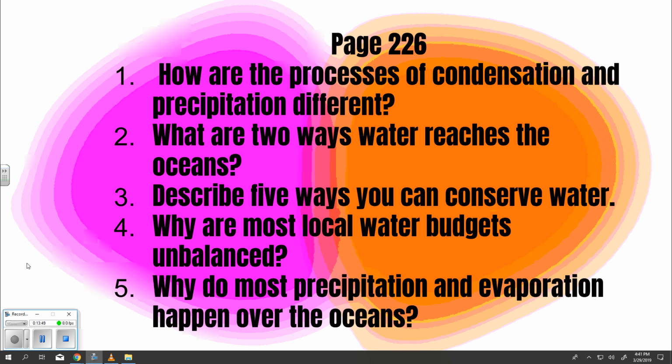Question 2, answer can be found on page 224. Precipitation over the ocean. Runoff from land to rivers to the ocean.